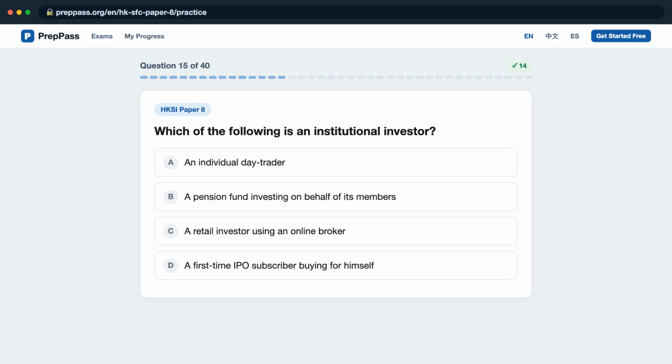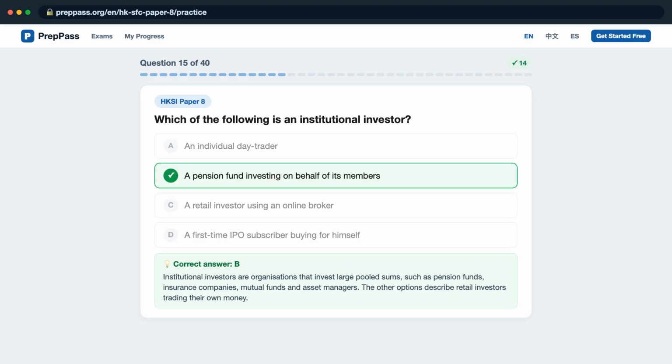Question 15. Which of the following is an institutional investor? A, an individual day trader? B, a pension fund investing on behalf of its members? C, a retail investor using an online broker? D, a first-time IPO subscriber buying for himself? The correct answer is B.